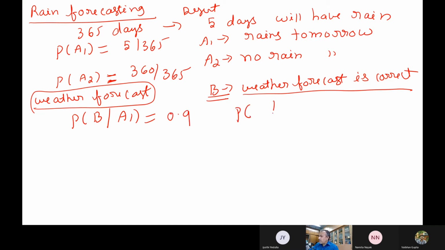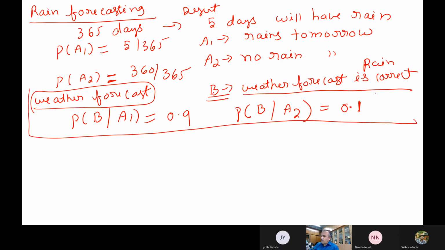And then the probability that there is no rain tomorrow, but the weather forecaster says there will still be rain. So the weather forecast says it is rain, and then no rain occurs. Let us say this is 0.1. So this is a very efficient forecaster. And this information is provided to you.